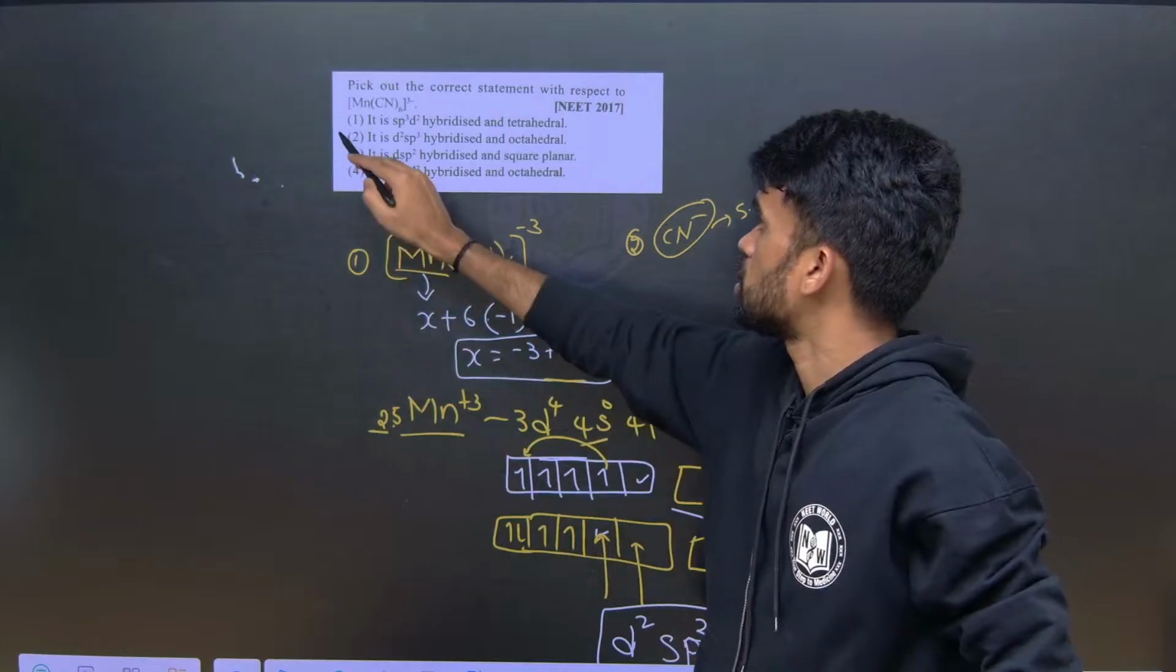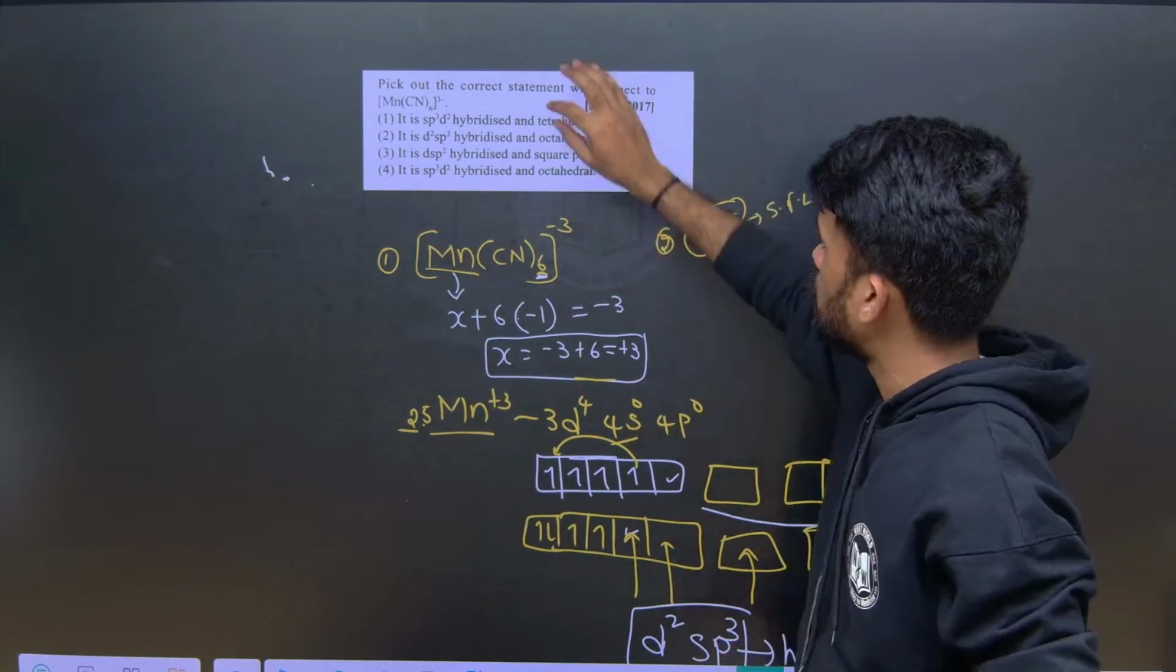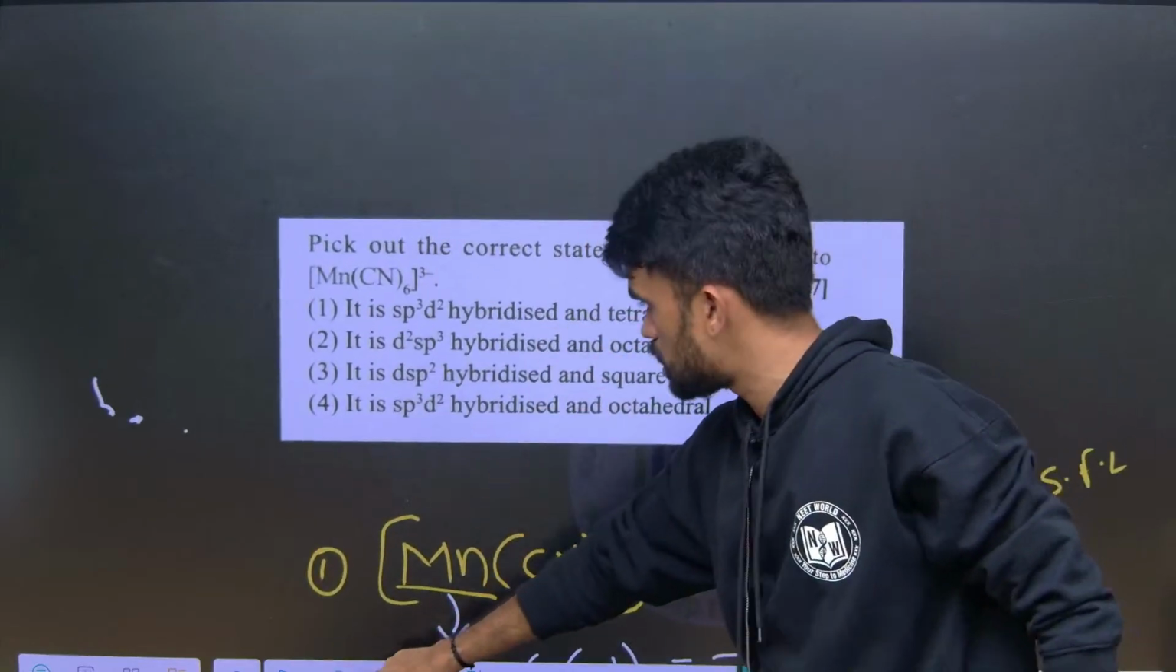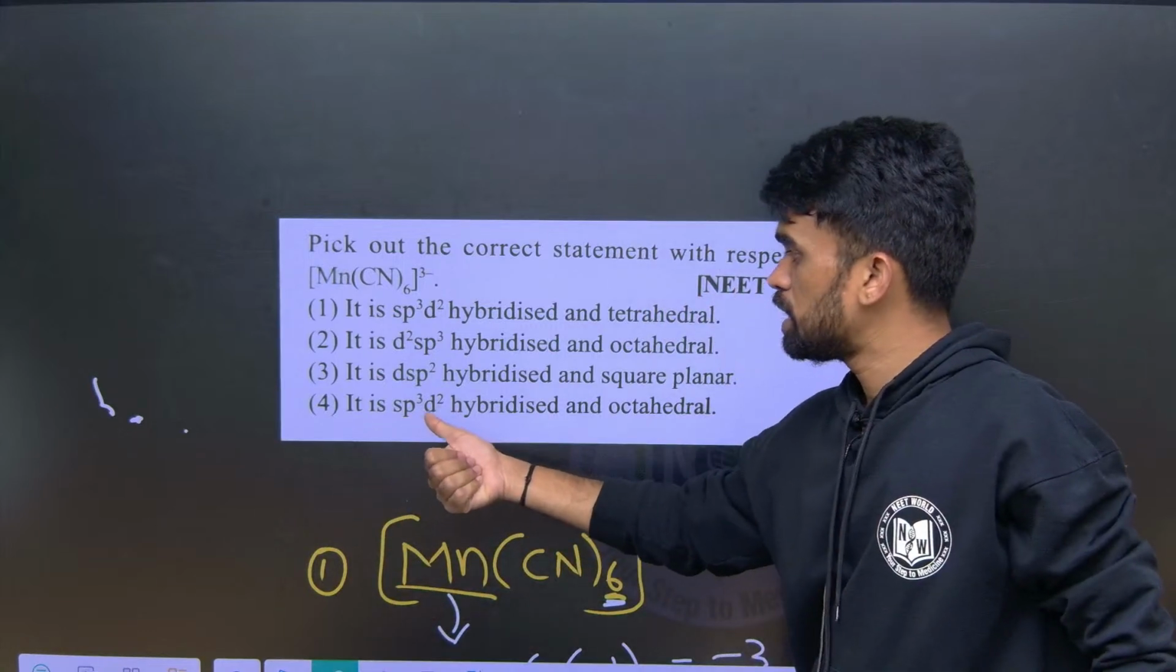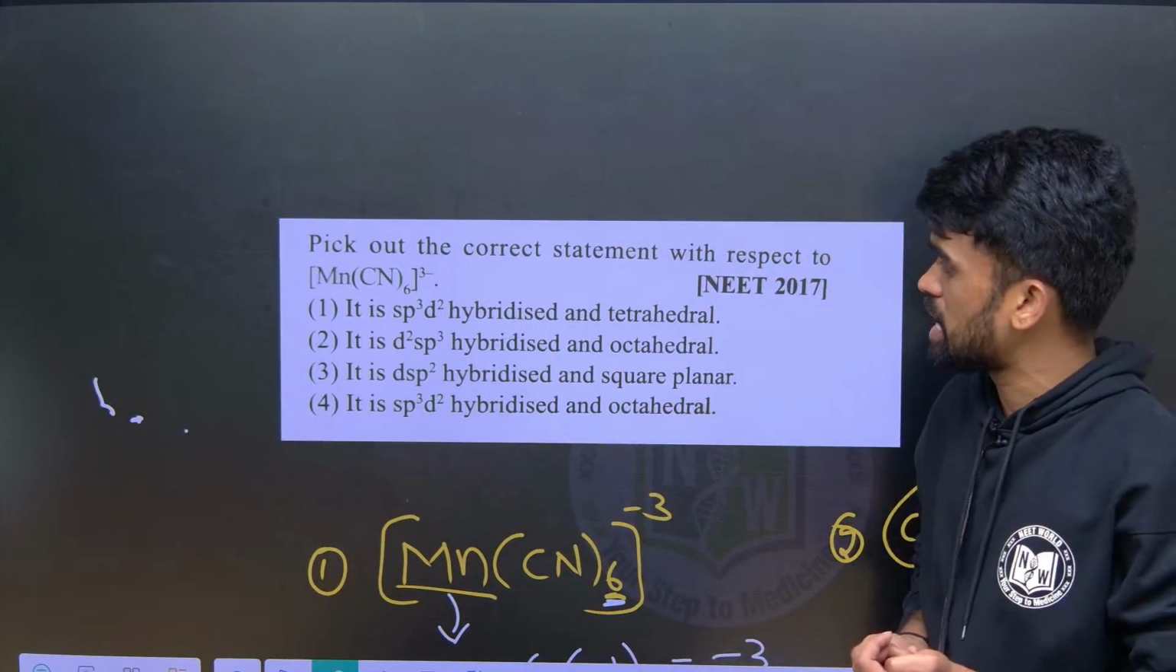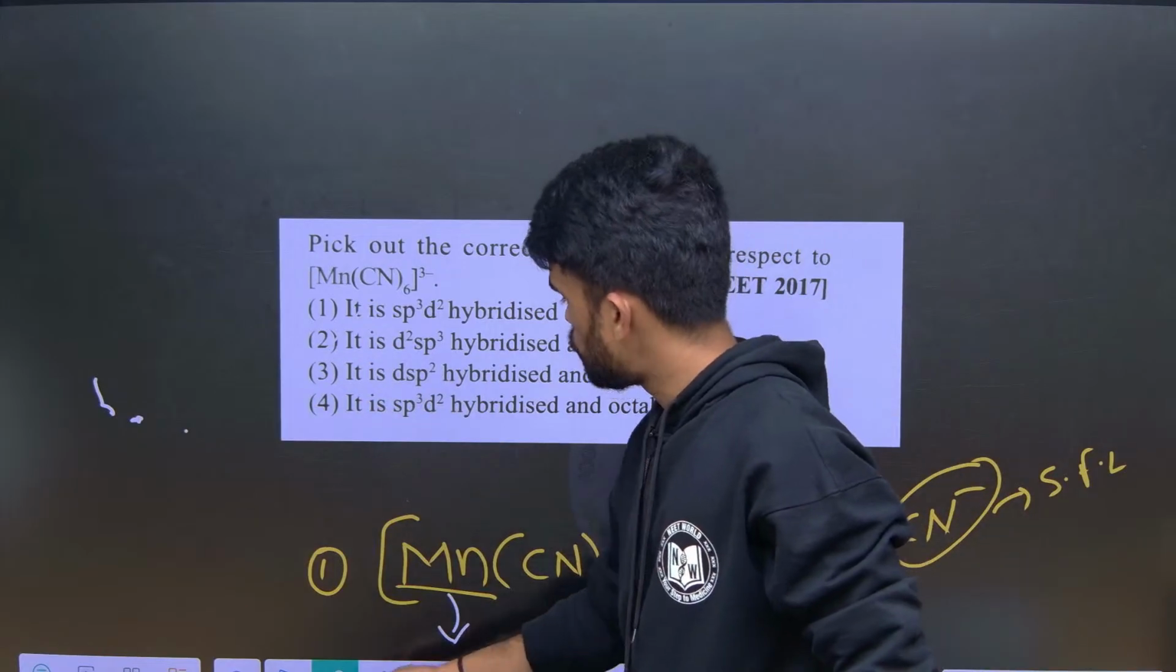So that is the option. They may give one more option here if you look properly. In the fourth option it is mentioned sp3d2 hybridized with octahedral. Which is correct here? We can go with the first option only.